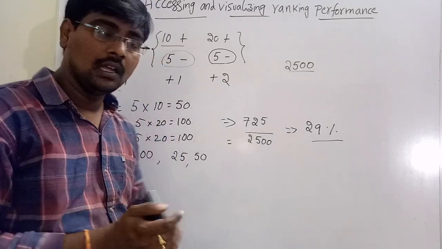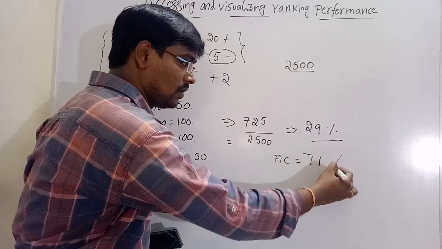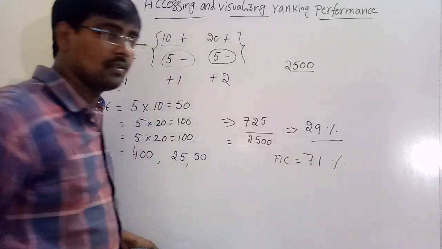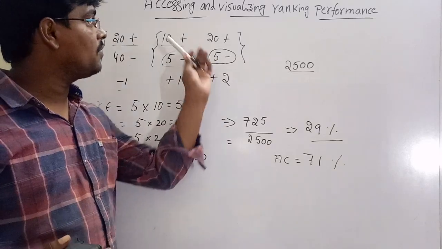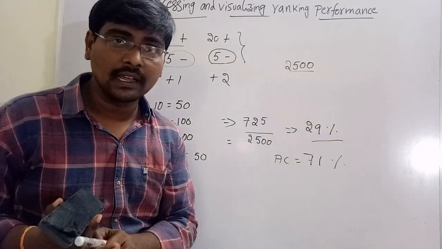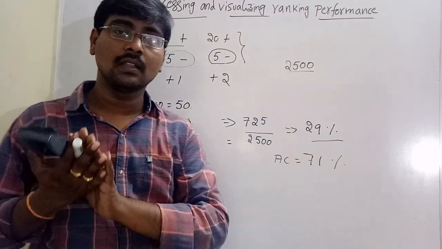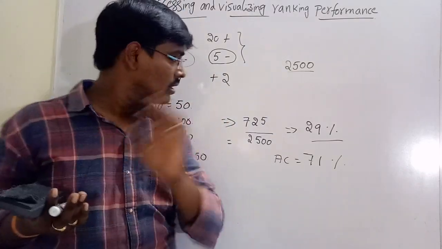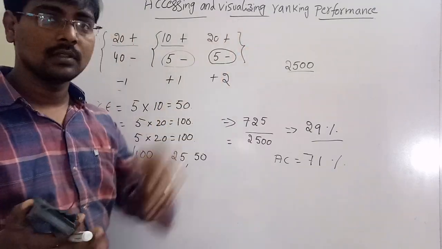What is the accuracy? Automatically accuracy is 71%. This is the way of assessing and visualizing ranking performance. Suppose you are representing the same concept in the form of ROC curves, here also the same concept occurs. Okay. Thank you.